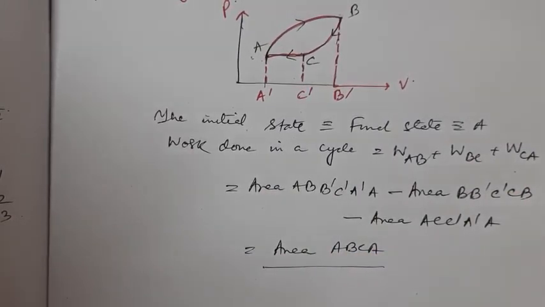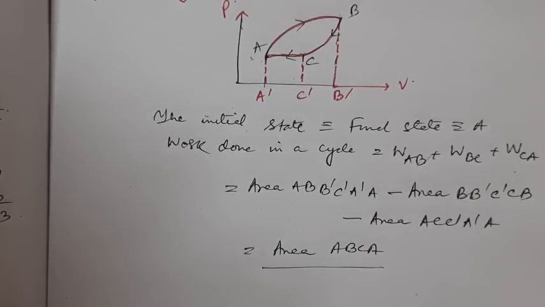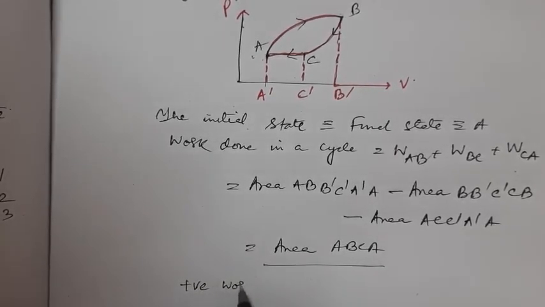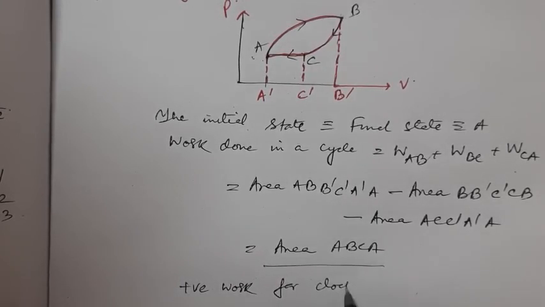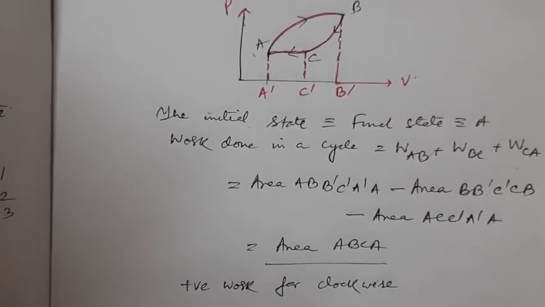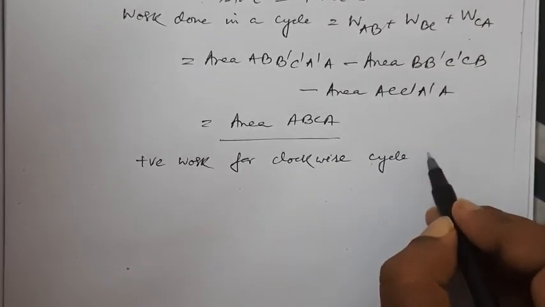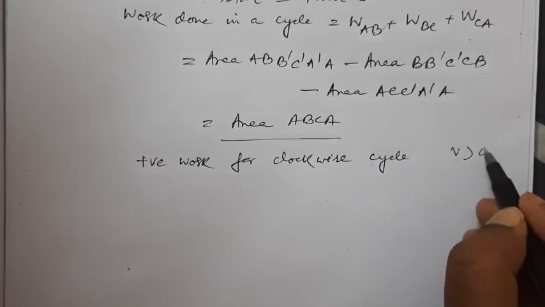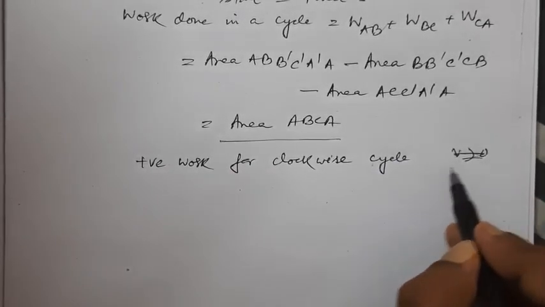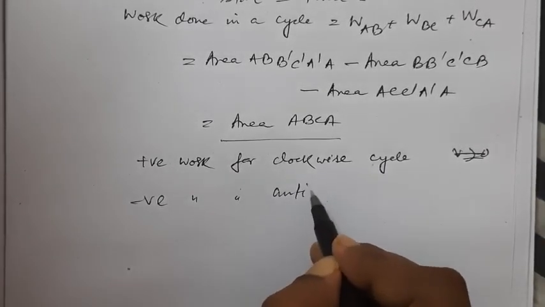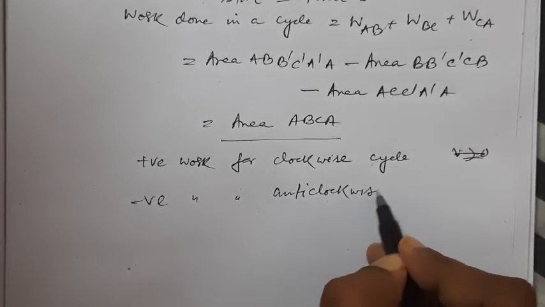Thus the work done in a cycle is equal to the area enclosed by the cycle on the PV diagram. This work is positive for a clockwise cycle like ABCA, but it is negative for an anti-clockwise cycle. So positive work for a clockwise cycle, that means increasing volume, and negative work for an anti-clockwise cycle.